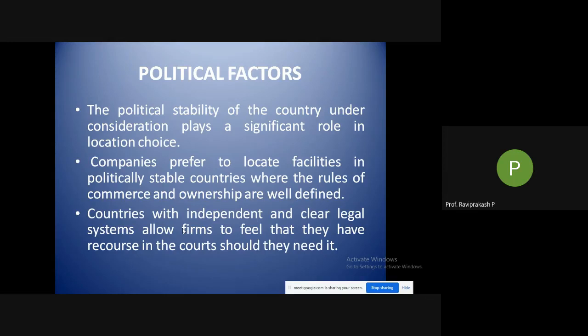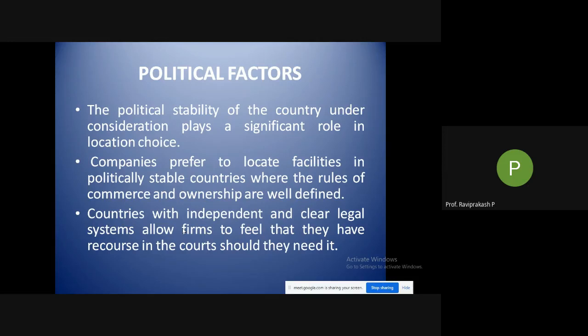In the sense, people or the companies try to set up their factories or their manufacturing plants in a country where there is a stable political government. Okay, why do we say stable political government? Because these particular governments rule that particular land. So it needs to be stable. As and when different parties come into power, they may come up with different rules and regulations. They may increase the taxes, they may decrease the taxes. We never know. It is a threat to these kinds of companies.